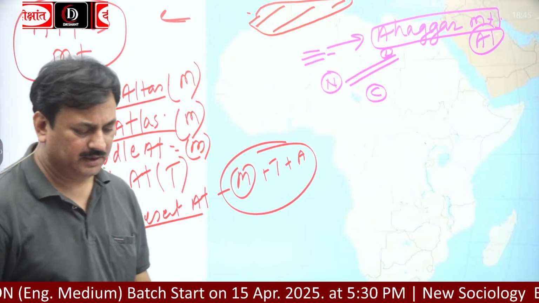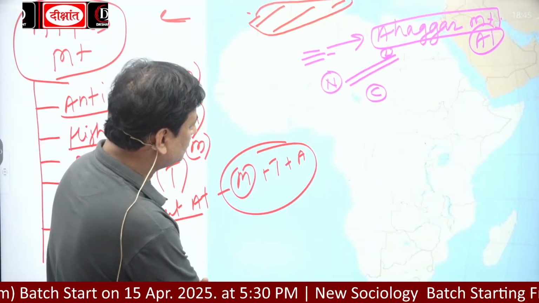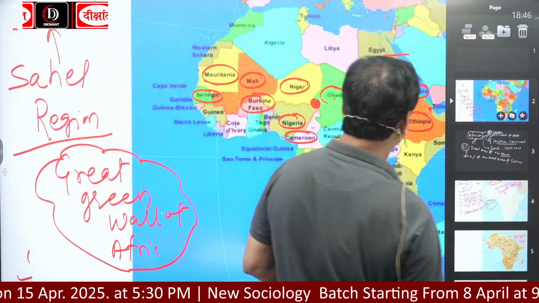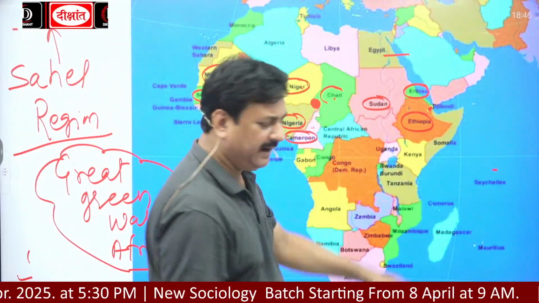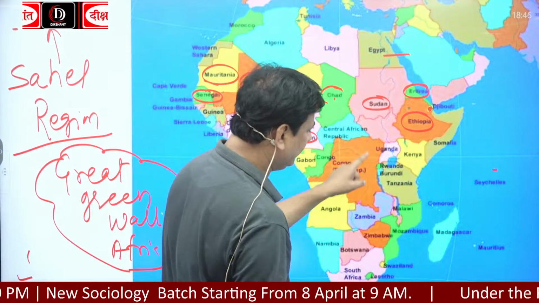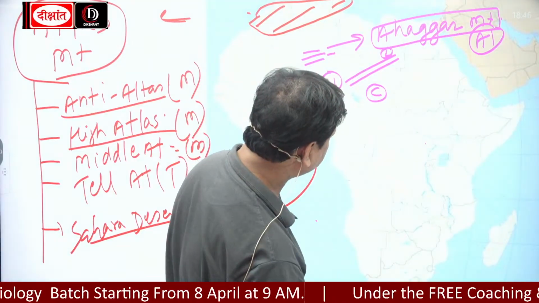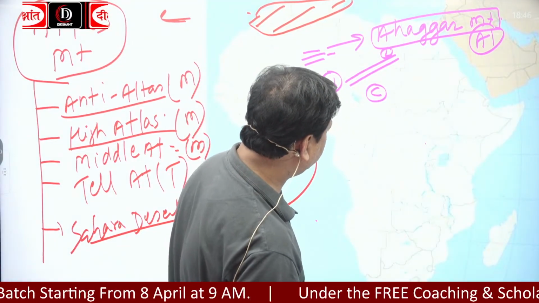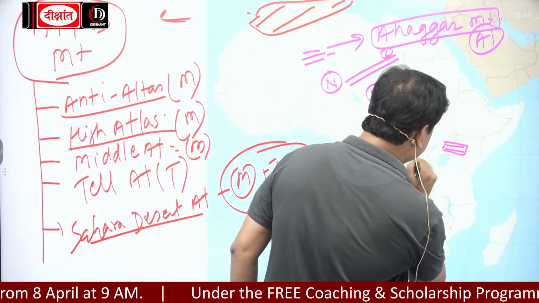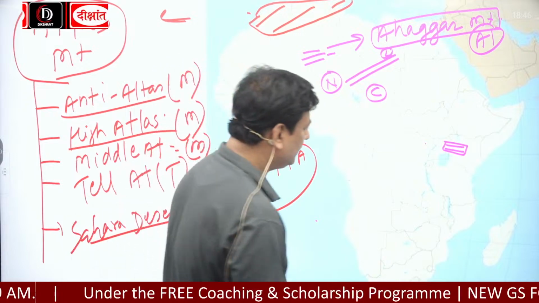Okay, now the next. Look, here is Uganda and Kenya. Okay, so now look here. In Uganda and Kenya, in this area, there is a mountain, and the name of the mountain is Mount Elgon.